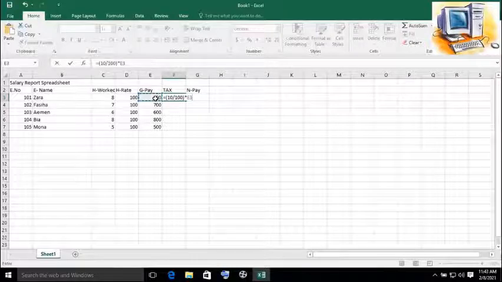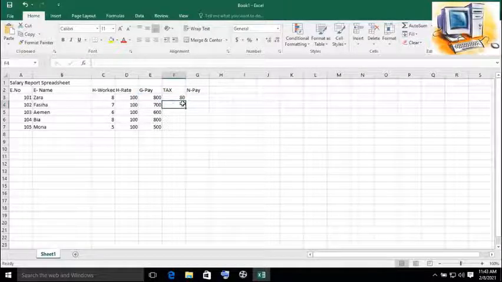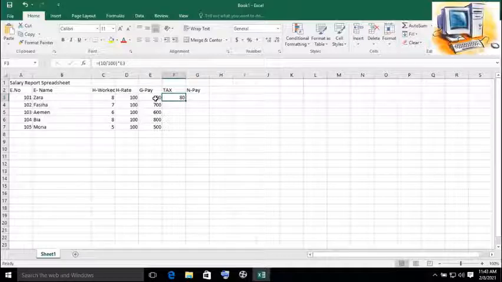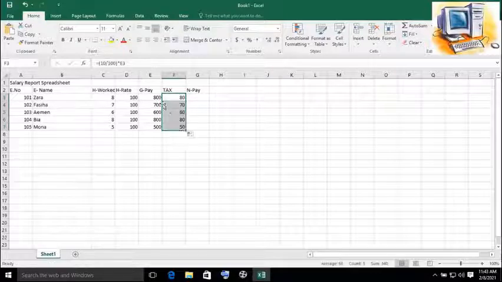So select it. So here our formula is complete. When I press enter, that is 80. 80 is 10% of 800, which will be deducted from this gross pay. So that is the tax. For the other employees we will just drag it like this.